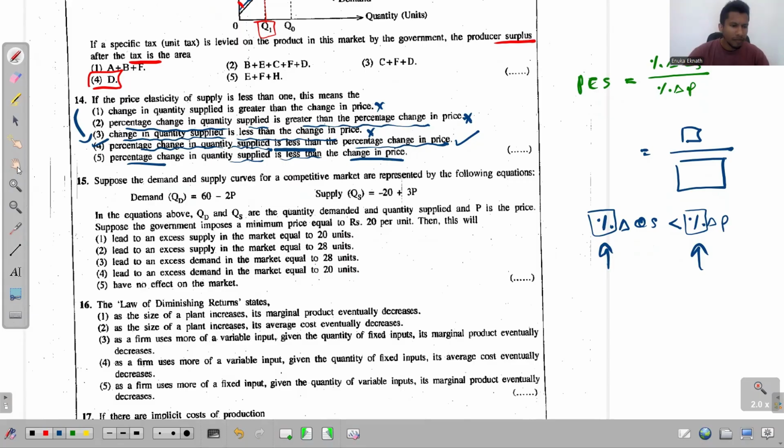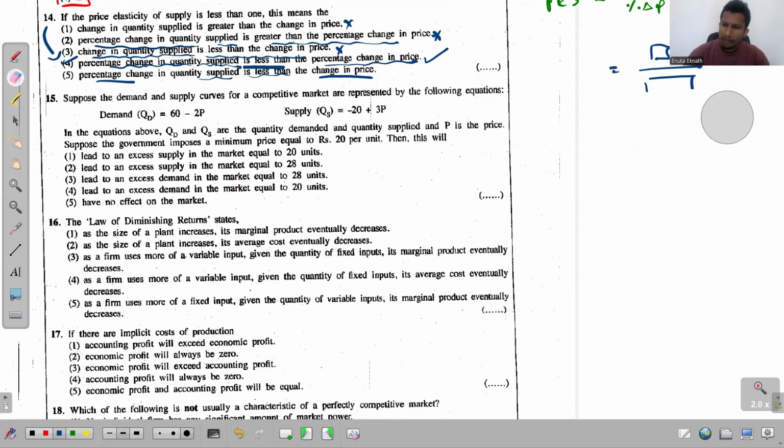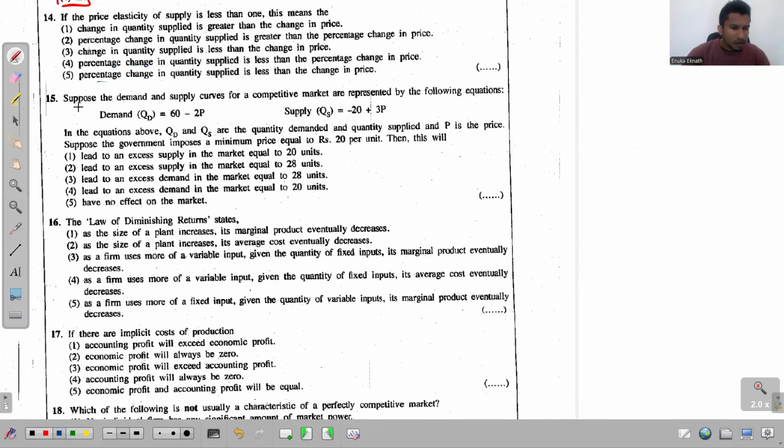So answer is the fourth one. 15th question. It says suppose the demand and supply curves for a competitive market are represented by the following equations. Okay, so you get the demand equation as QD = 60 minus 2P and the supply equation as QS = minus 20 plus 3P. By giving these two, they say in the equations above, QD and QS are the quantity demanded and quantity supplied. Yes, we know. And P is the price. Yes. Suppose government imposes a minimum price equal to rupees 20 per unit.